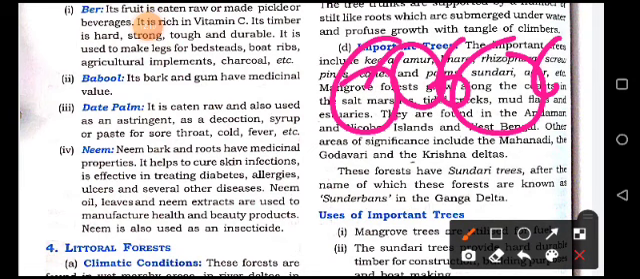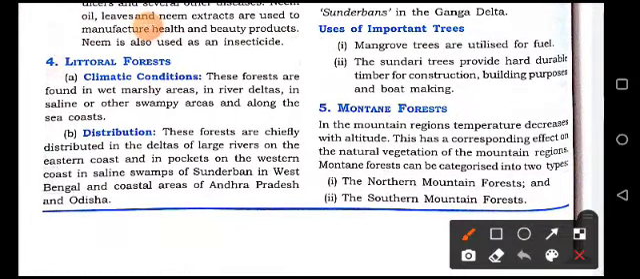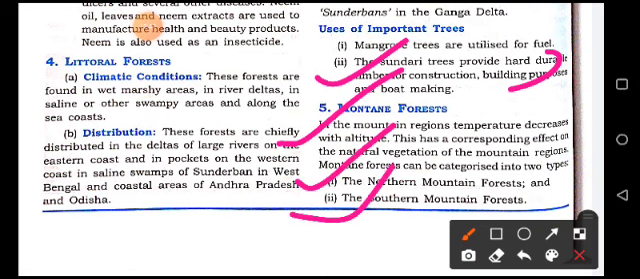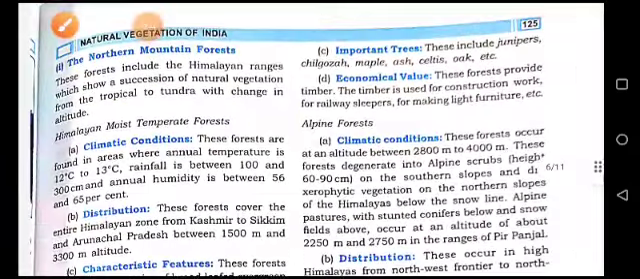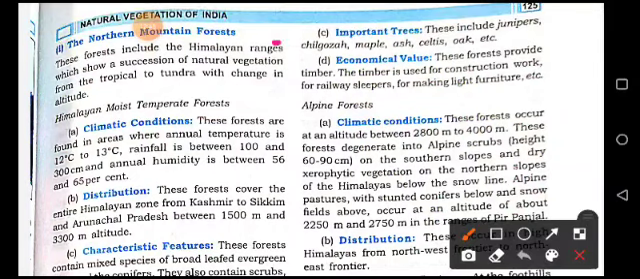And uses of trees: mangrove trees are utilized for fuel, and the Sundari trees provide hard durable timber for construction, building purposes and boat making. Now the last one, it is your montane forest. The montane forest is categorized into two parts: the northern mountain forest and the southern mountain forest. So the first one, the northern mountain forest. These forests include the Himalaya range, like Himalayan moist temperate forest.